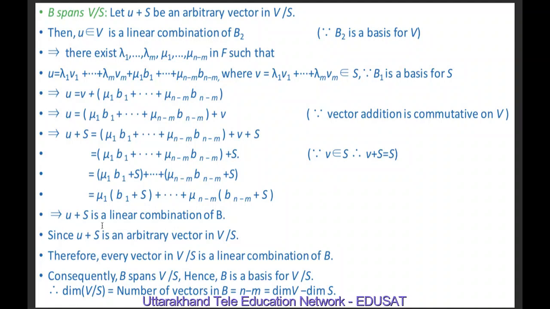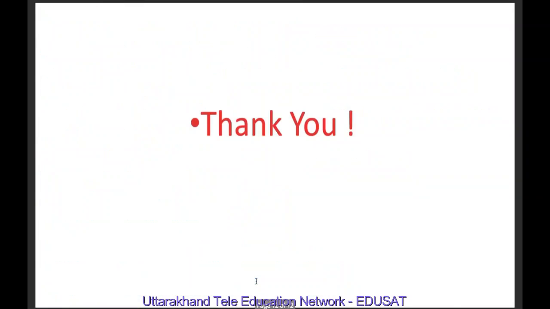This implies u plus S is a linear combination of B. Since u plus S is an arbitrary vector in V by S, therefore every vector in V by S is a linear combination of B. Therefore B spans V by S. Hence B is a basis for V by S. Therefore the dimension of V by S is equal to the number of vectors in B, which is equal to n minus m. n is the dimension of V and m is the dimension of S. Thank you.